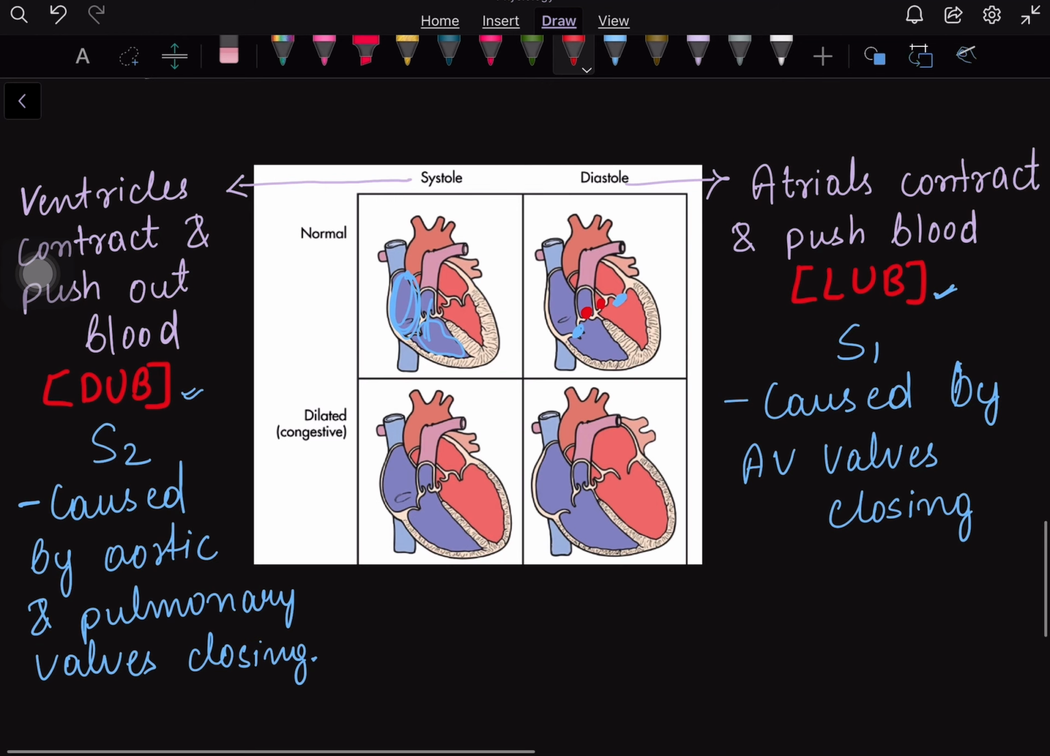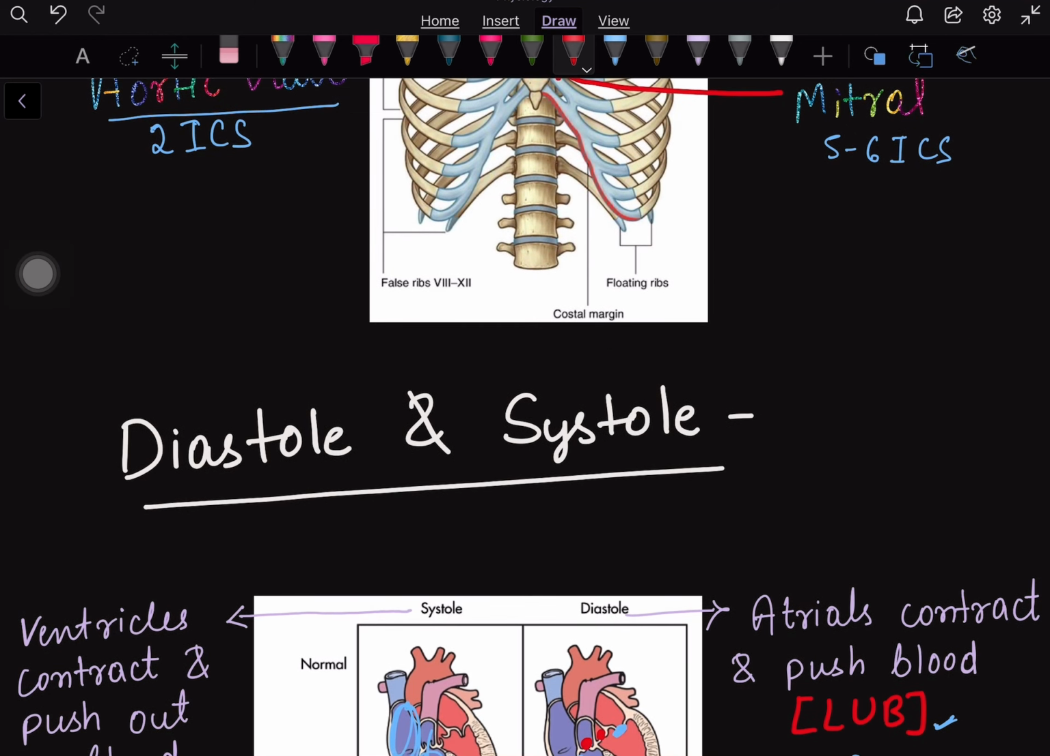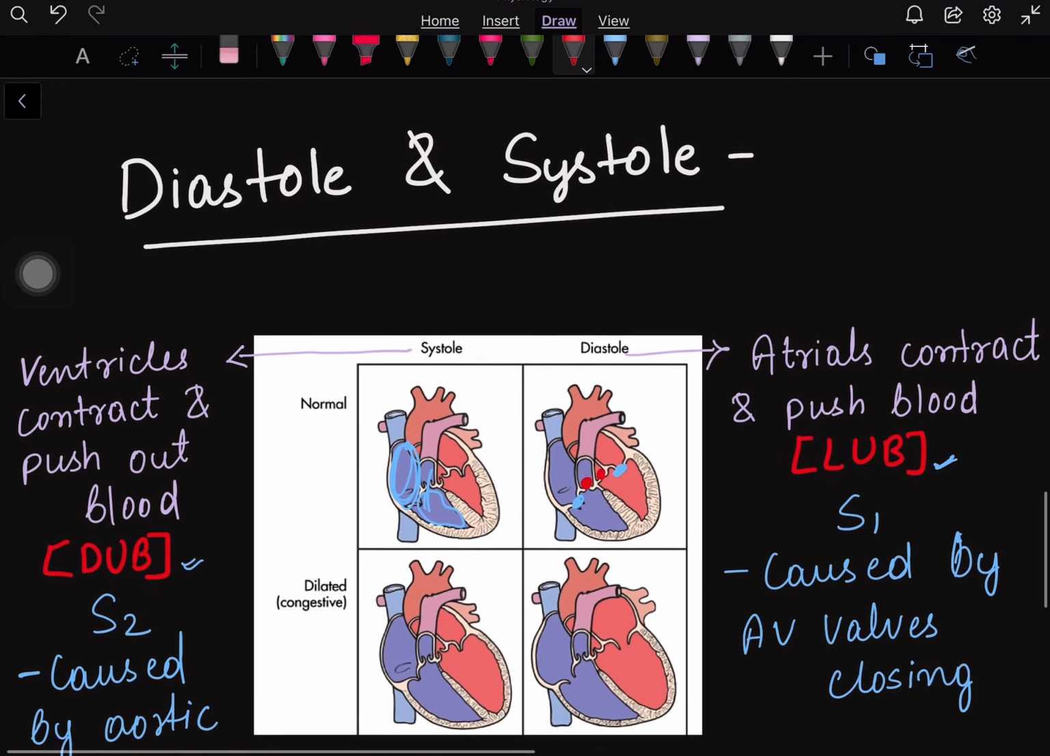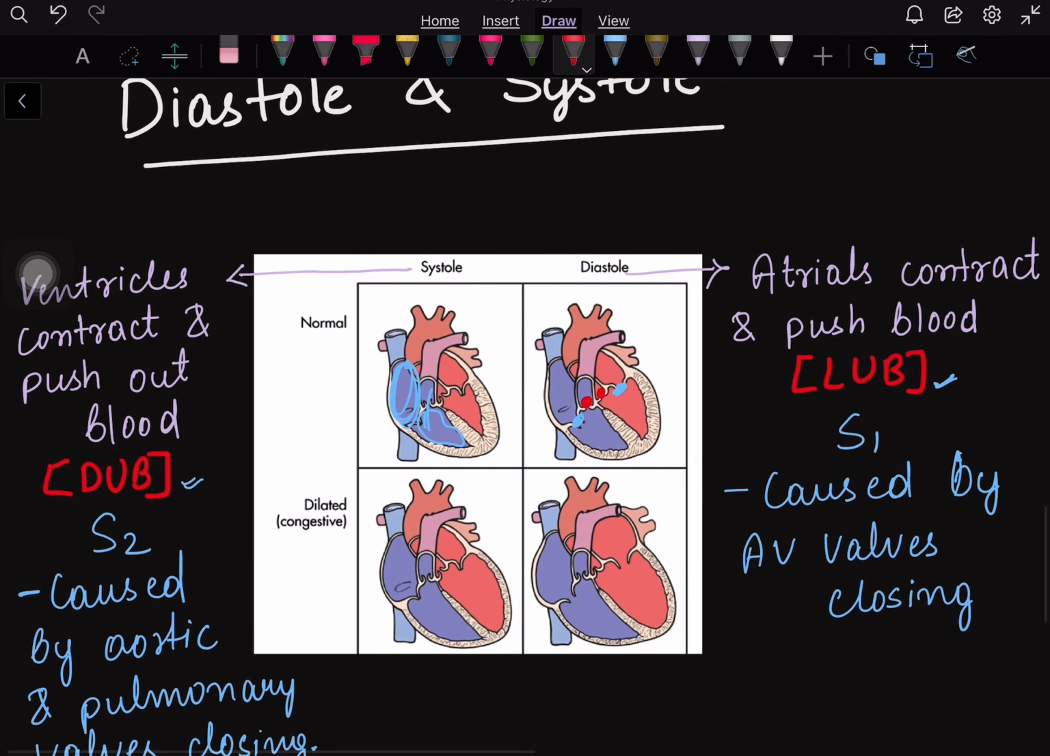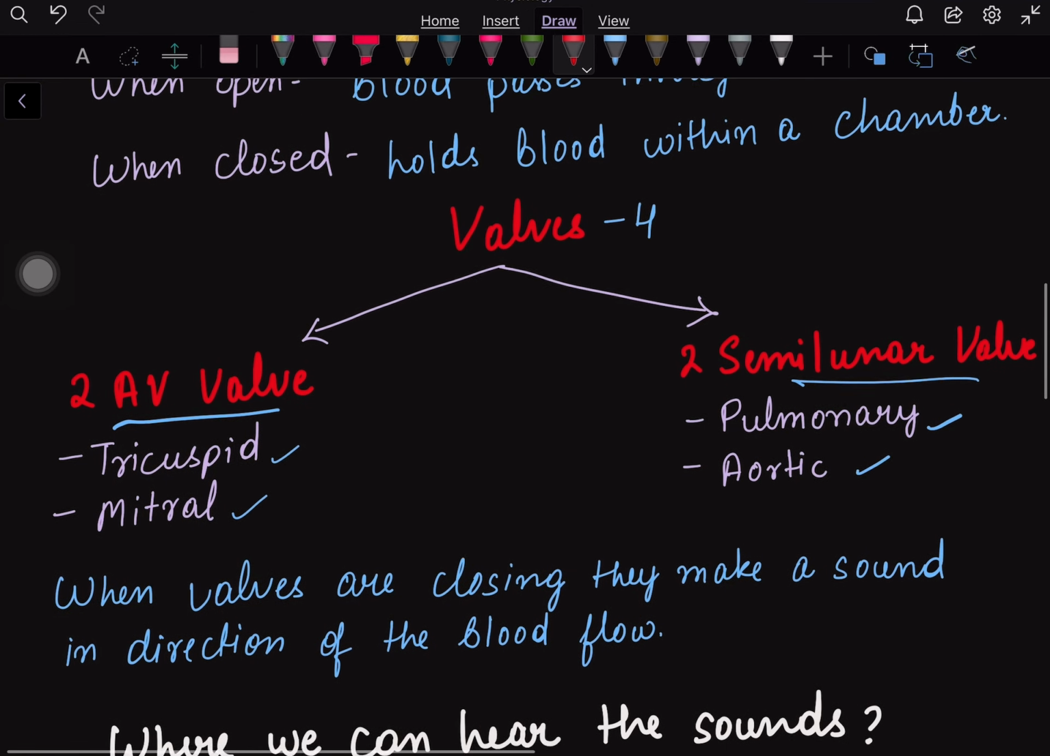So it was all about diastole and systole, which we mainly need to know, due to what mechanism we hear the lub and dub sound, then the different types of valves, and mainly the normal heart sounds.